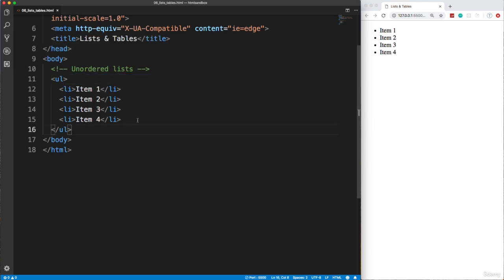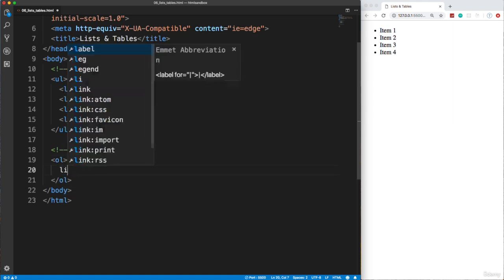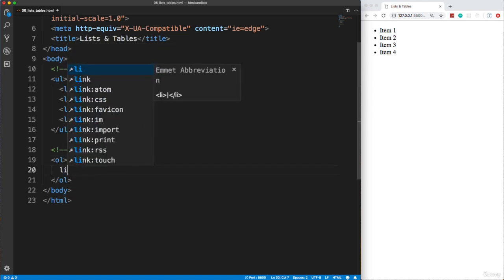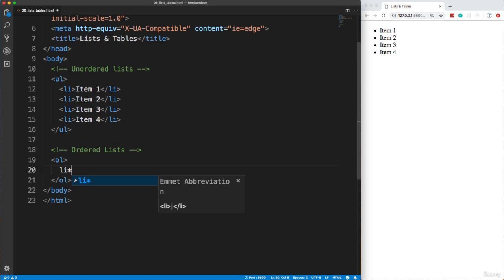At the same time, we have ordered lists, and I'm going to give you another little Emmet trick here. So first of all, it's an OL tag, and then we still use LIs. Okay, we still use list items, whether it's ordered or unordered. Now with Emmet, let's say I want to have 4 list items. I can actually do times, so I could put an asterisk 4 and hit tab, and it'll actually give me 4 list items.